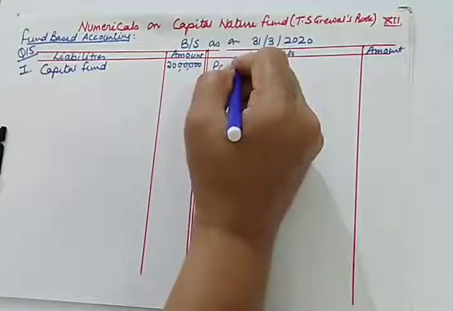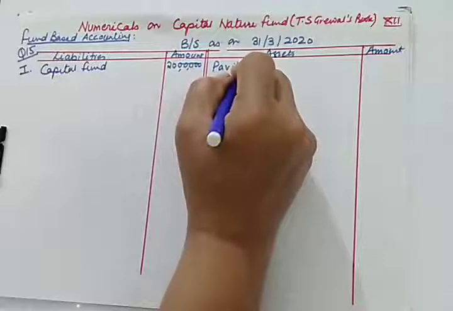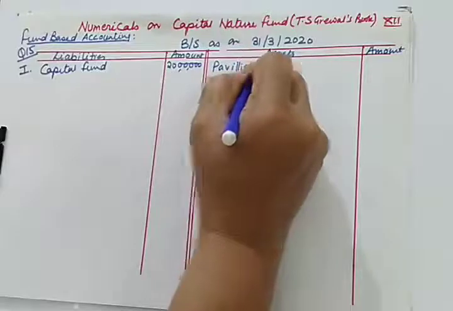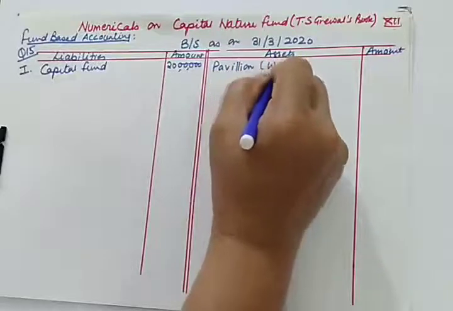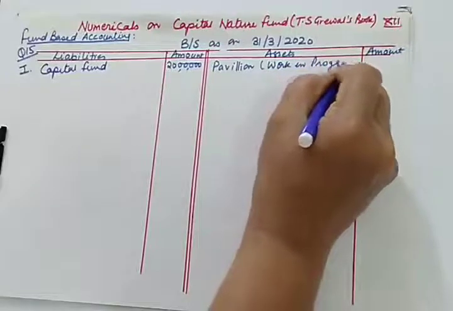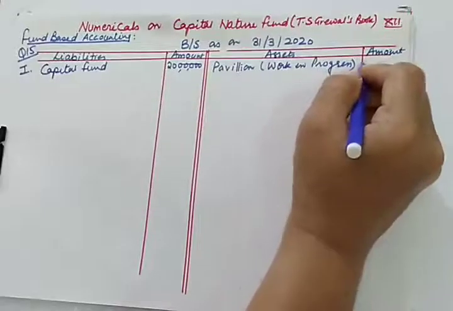The construction of pavilion is given to us. So pavilion work in progress, you can mention, is given to us as 6 lakhs.